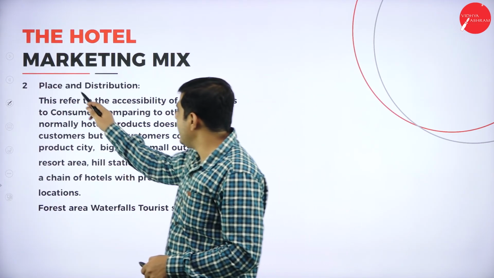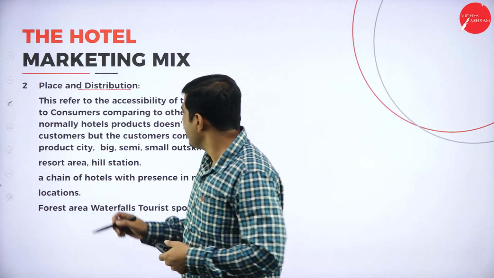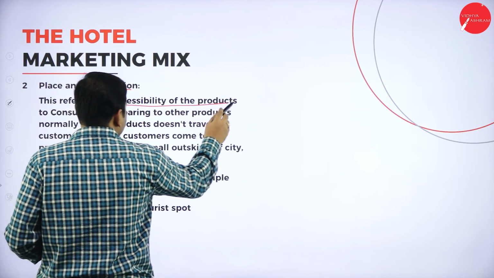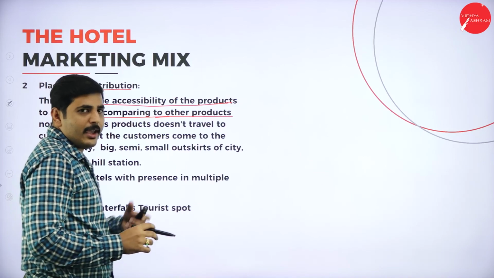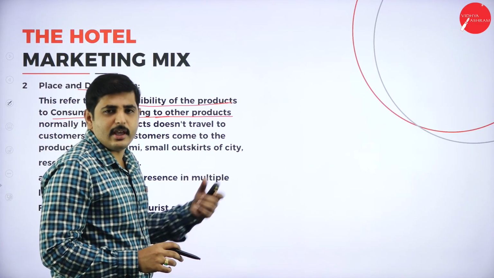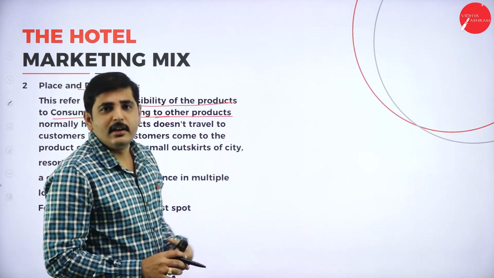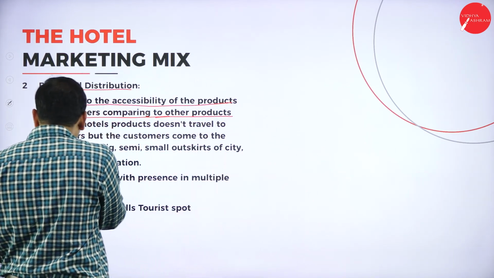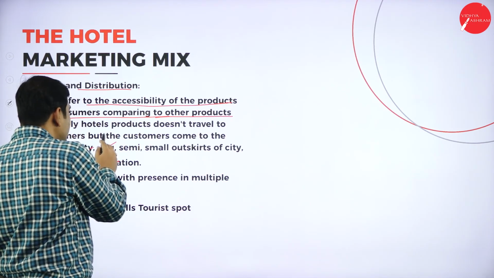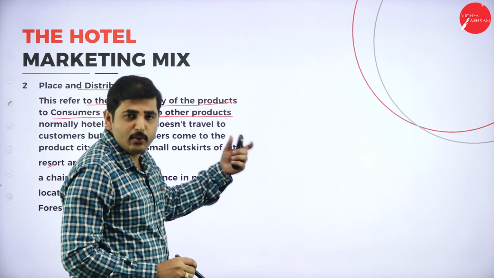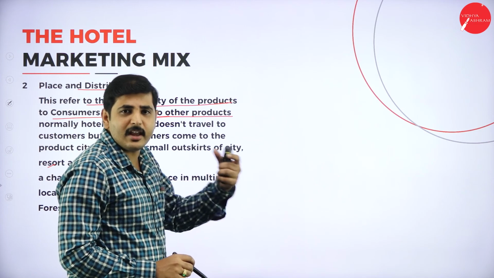Next one, place and distribution. So which place or location are you going to select? This refers to the accessibility of the product to the consumer compared to other products. So where will they get the product? Here the hotel industry is a service-based industry, so the customer has to come to the hotel. So here we can select a resort area, hill stations, big city, small city, semi-urban and rural outskirts, city outskirts. So which location are we going to start the hotel in, where we can attract the customer?